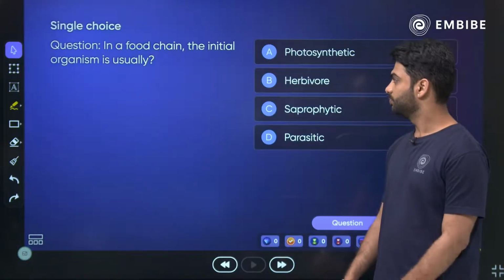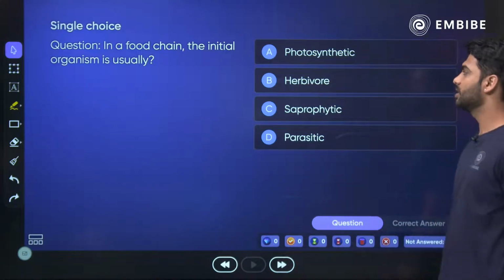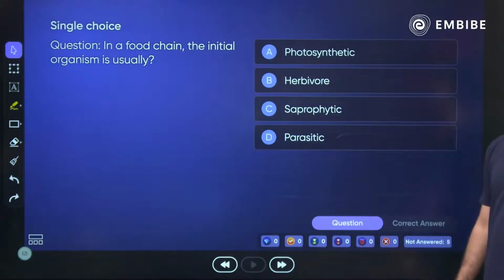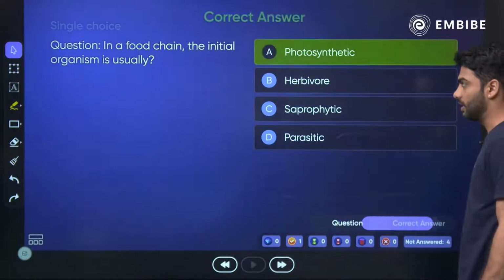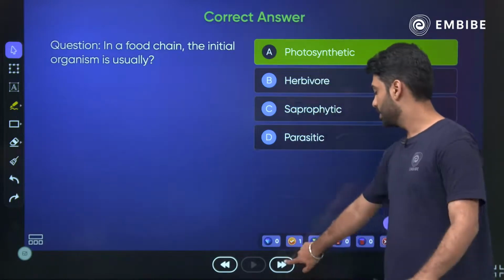Okay? Chalo. With this, the question: the initial organism in a food chain is photosynthetic, herbivore, saprotrophic, saprophytic or parasitic. Very easy. 10 seconds. Without a doubt, the answer is photosynthetic. So the food chain always begins with the producers.